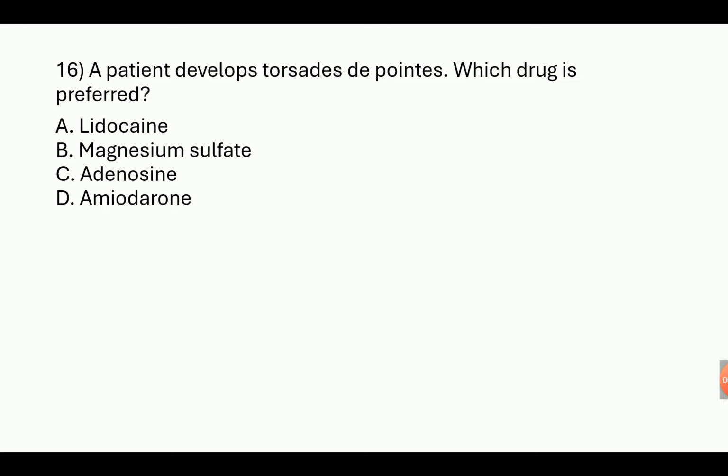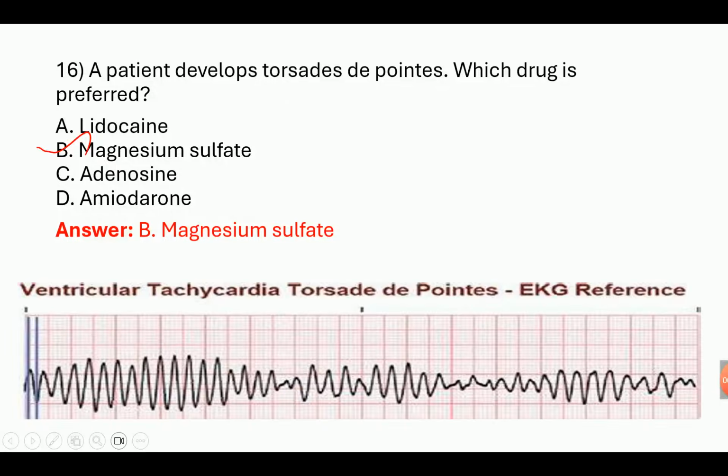A patient develops torsades de pointes. Which drug is preferred? We also saw in the ECG class that torsades de pointes is seen in hypomagnesemia. So we have to give magnesium sulfate injection. Okay, the answer is magnesium sulfate. This is the torsades de pointes ECG.